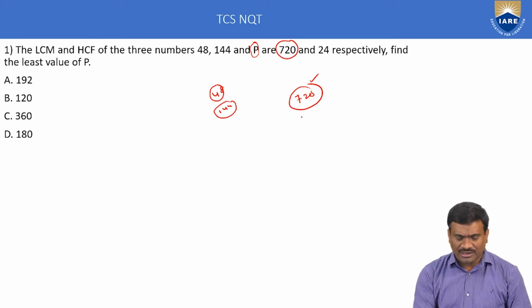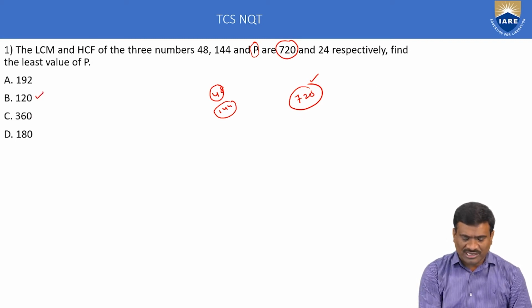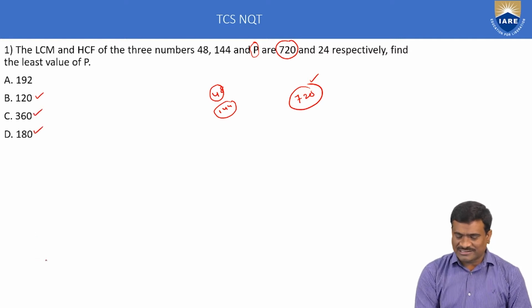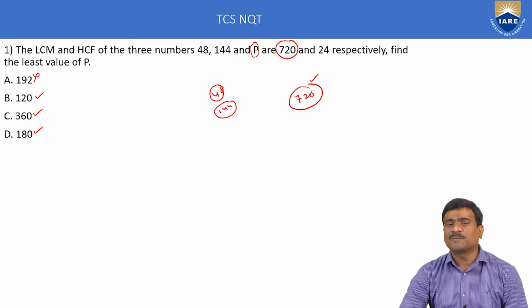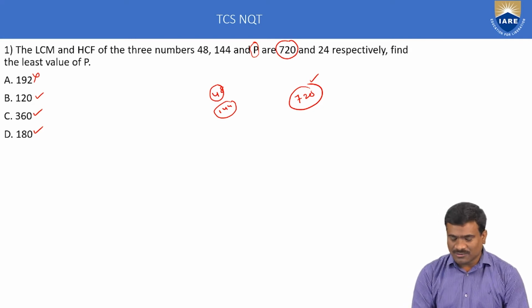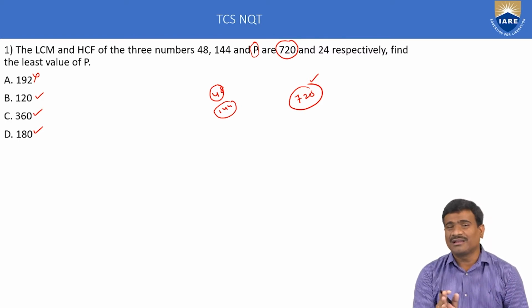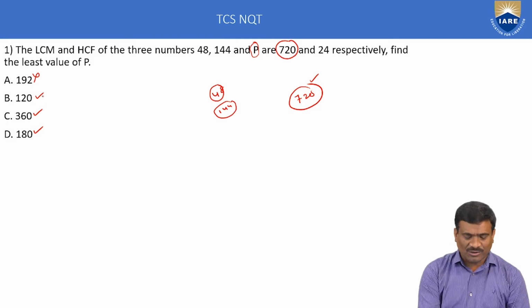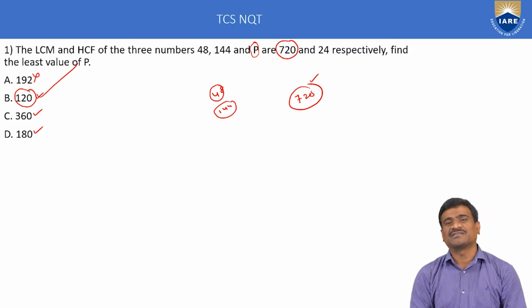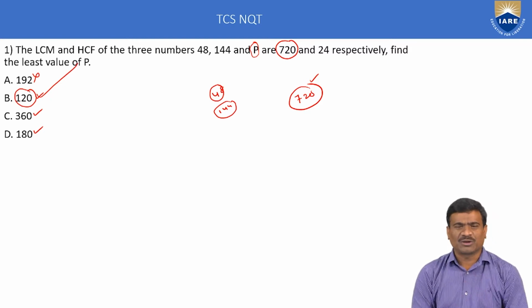The options are 192, then 120 exactly divisible, next 360 exactly divisible, 180 exactly divisible. I think 192 is not divisible into 720. Option verification is very simple. 720 is divisible by 120, 360, 180. But L indicates least common multiple, so among 120, 360, 180, the least is only 120. So option B is the only correct answer. This is the method. I think a pen is not required. Just a logical approach is important for this topic and this example.